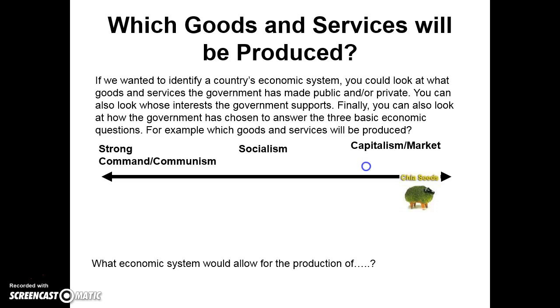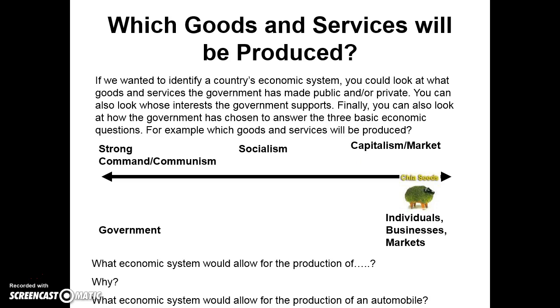Because in a market economy, why? Individuals, businesses, and markets are answering this question. If I as an individual think I can make money, a profit, by making a ceramic doll that grows grass, I'm going to make it and sell it. If government answers this question, they're not going to choose to make a Chia Pet. They will be viewed as a want and unnecessary for individuals to have.